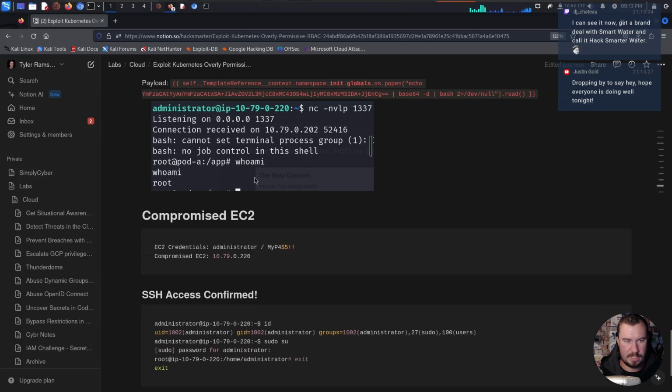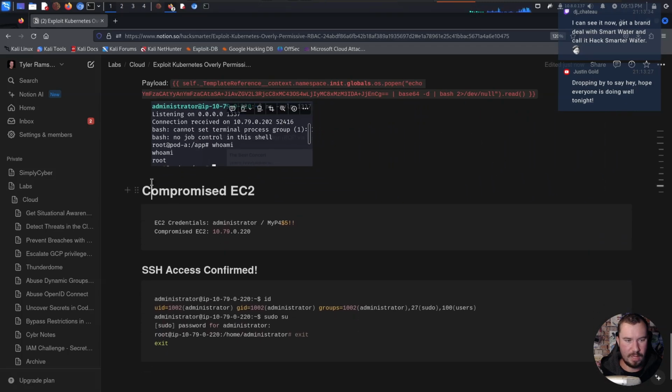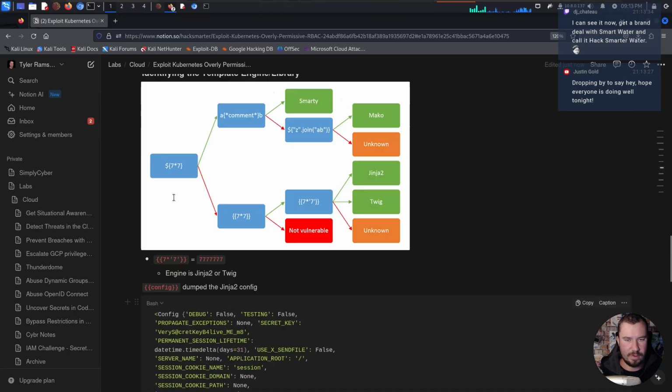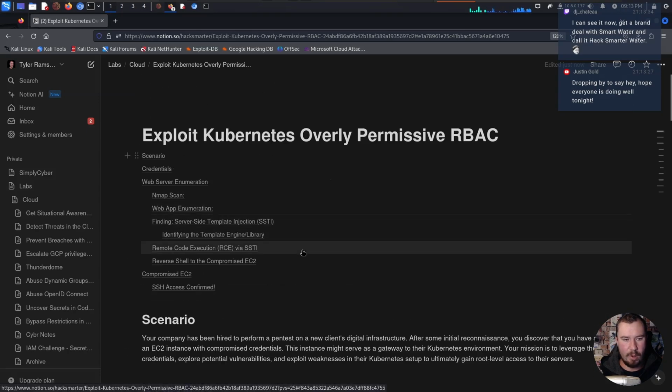We'll make that a little bit smaller because we don't need to be that big. Just proof that we were able to get our reverse shell. So let's go ahead and review our notes up to this point.